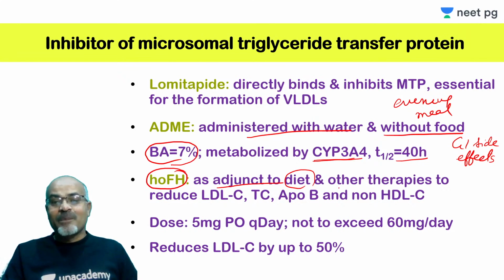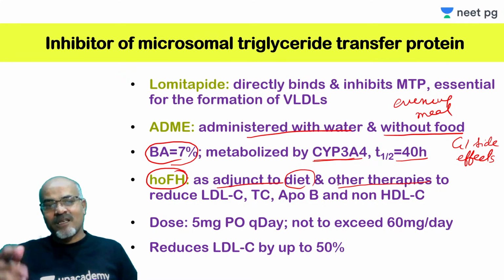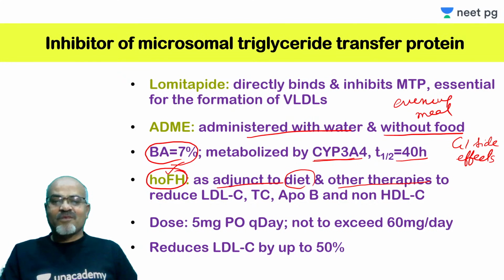Other lipid lowering therapy that can reduce LDL-C, total cholesterol, ApoB, and non-HDL-C, all this, and then this is to be added. Means this condition is such that it requires a multimodal approach. Means you can use a combination of 2 or more drugs.